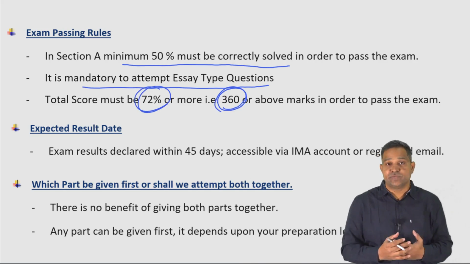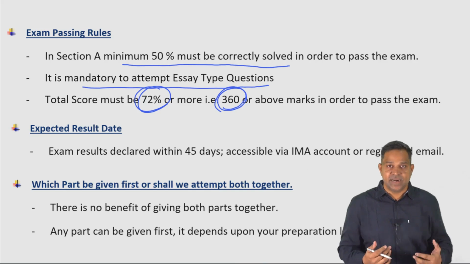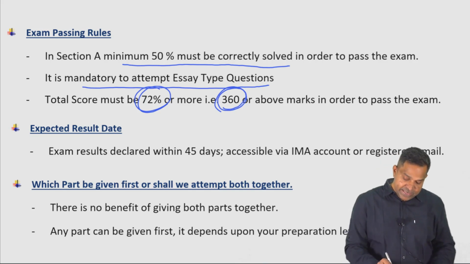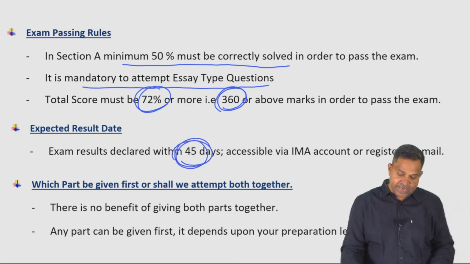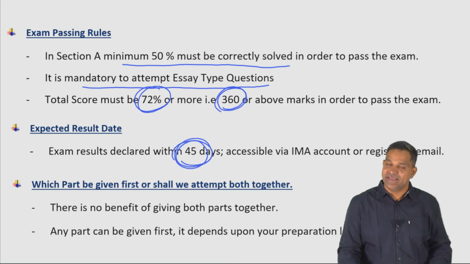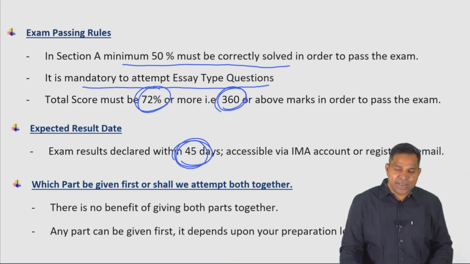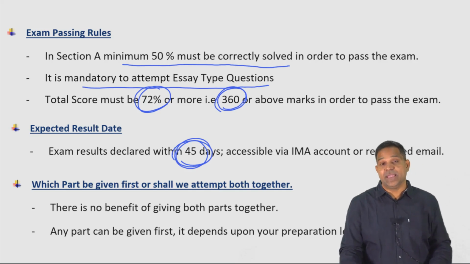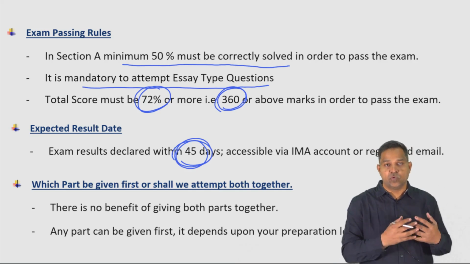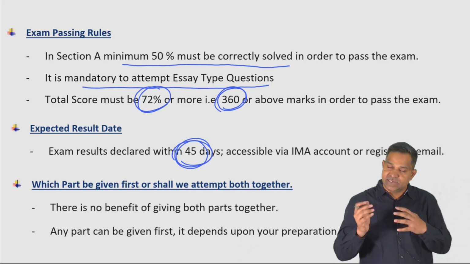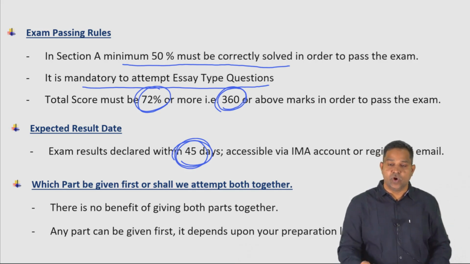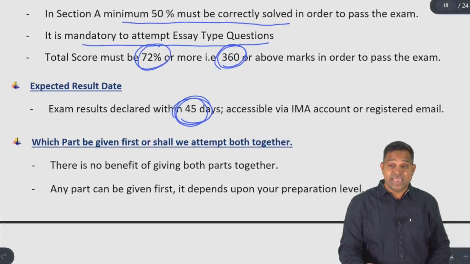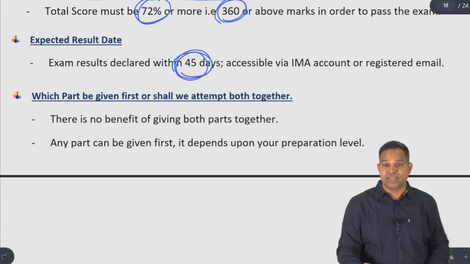How long does it take for the institute to release the result? The institute releases the result within 45 days from the day that you took your exam. And it will be available on your IMA account. Once you create an account with IMA on their website, the result will automatically come to your account and also to the email address that you registered with IMA.